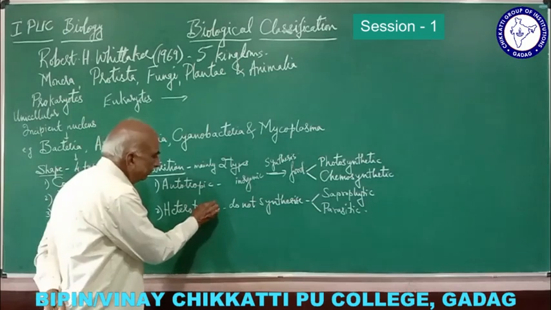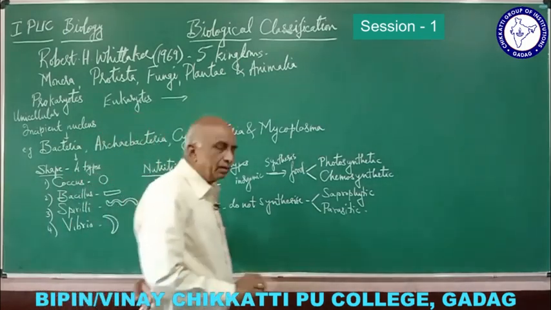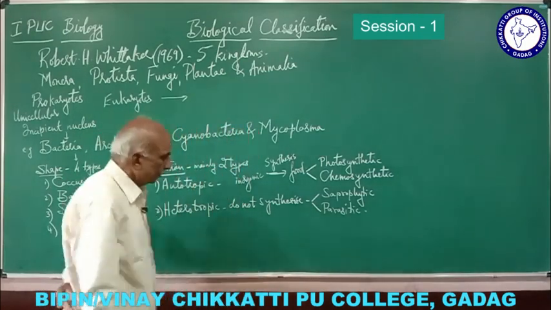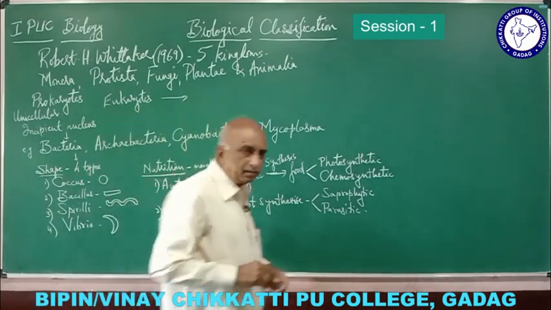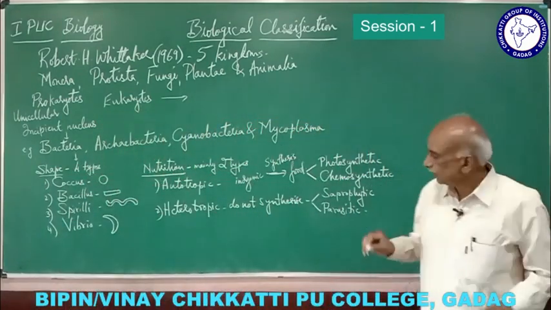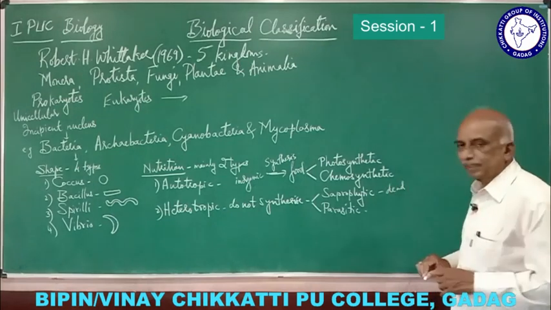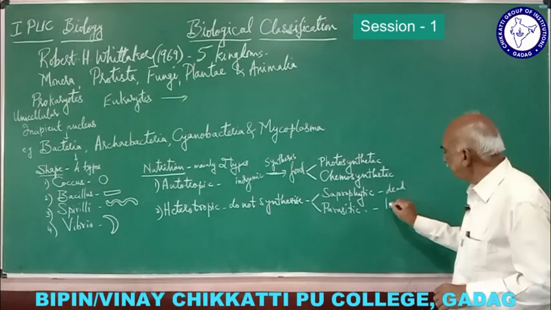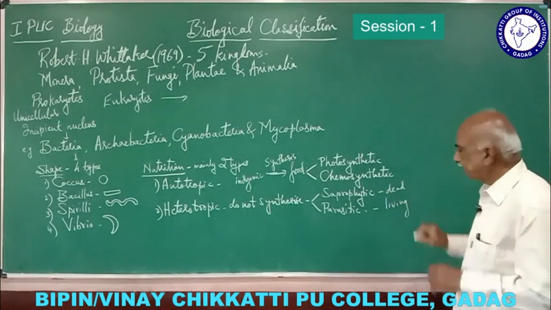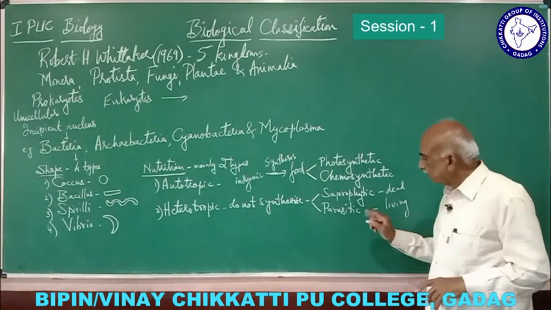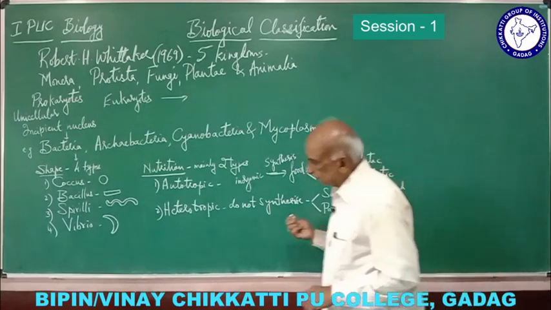Now again here under heterotrophic bacteria, when they depend on dead and decaying material, they are called saprophytic. When they live on other living organisms, they are called parasitic bacteria.